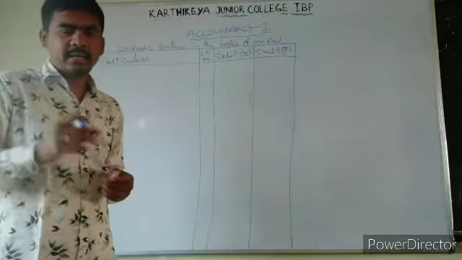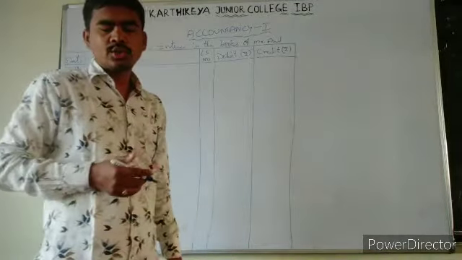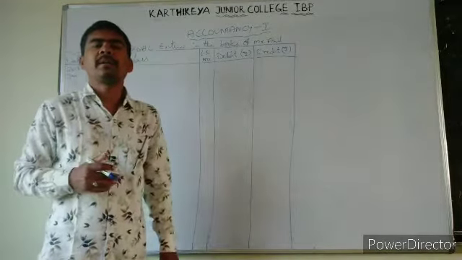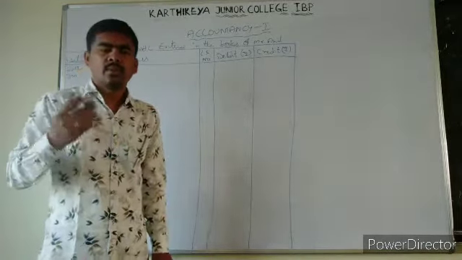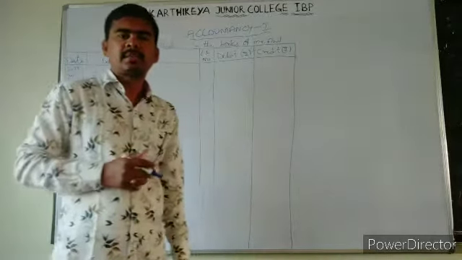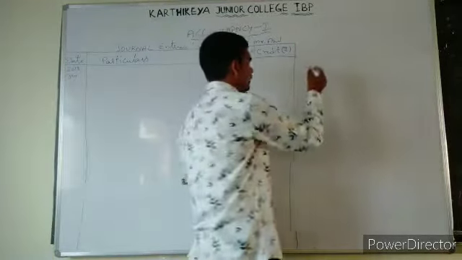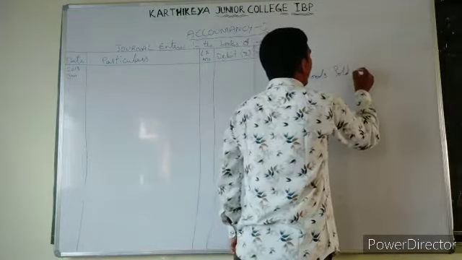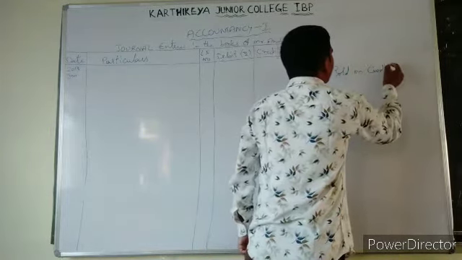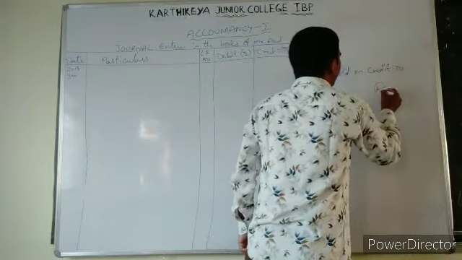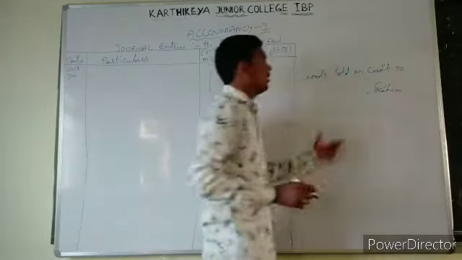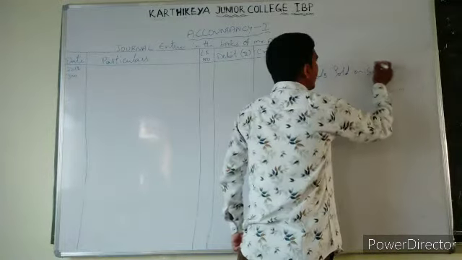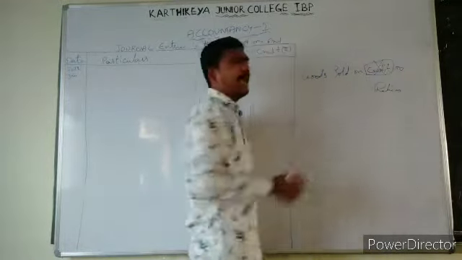Now let us see the next one, that is goods sold on credit to Rahim. Here what happened, we are not taking any cash, we are making credit sales to him. So students, we are selling on credit, means we are not taking any cash.